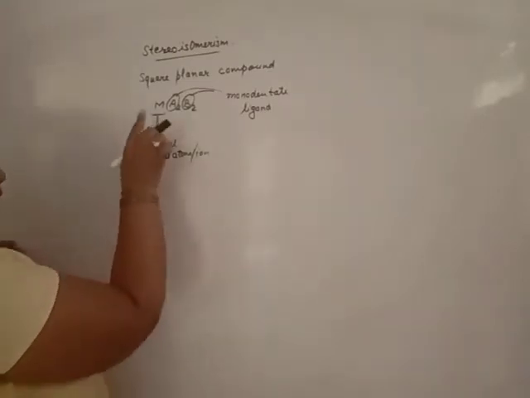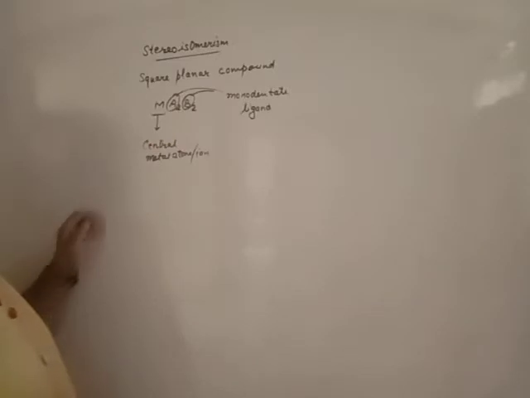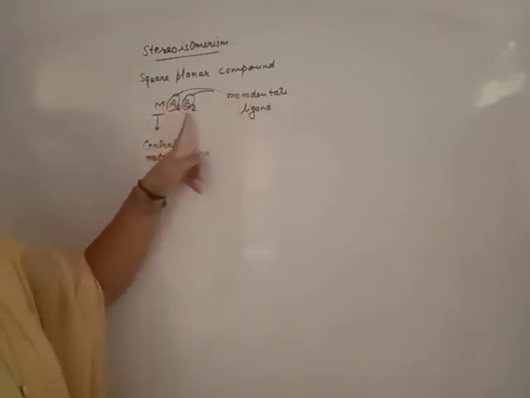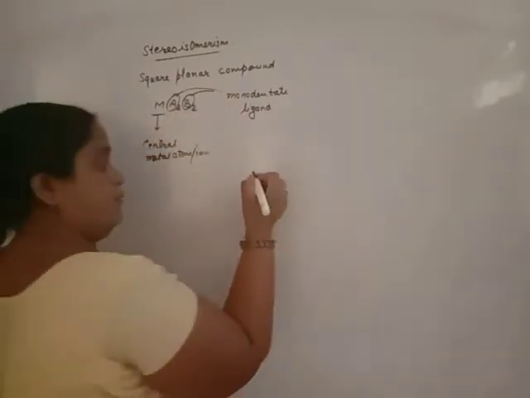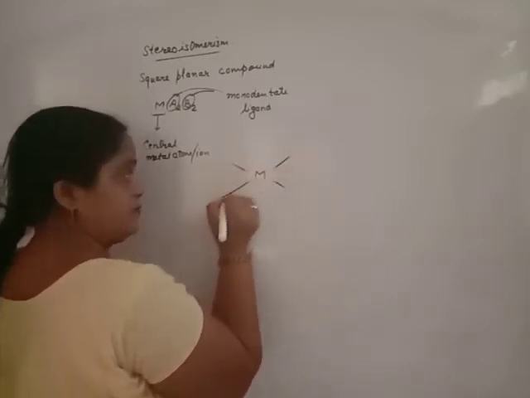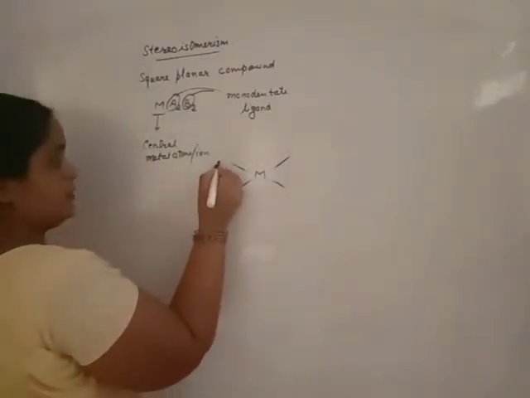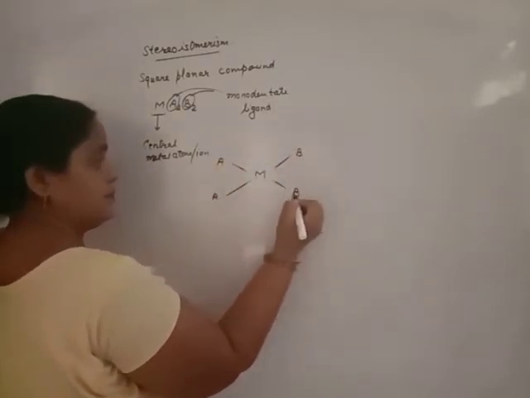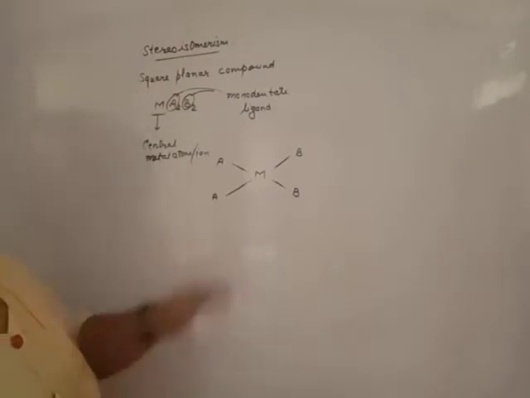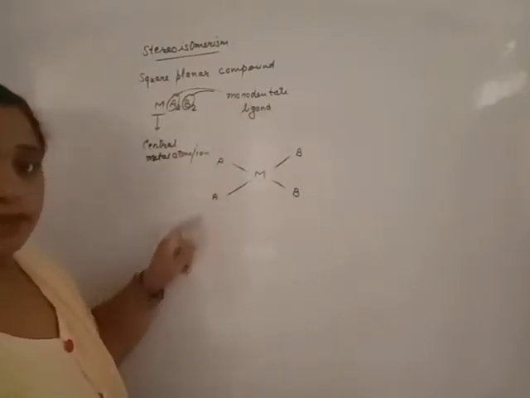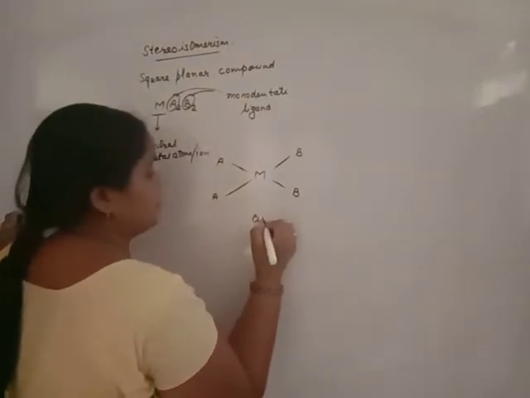Now, let us start. Ma2B2. It is clear to you, M is the central metal atom or ion. A and B are the monodentate ligands, the numbers being 2 and 2. If we represent the square planar geometry, this is the square planar geometry. Similar atoms on the same side: it is the cis isomer.